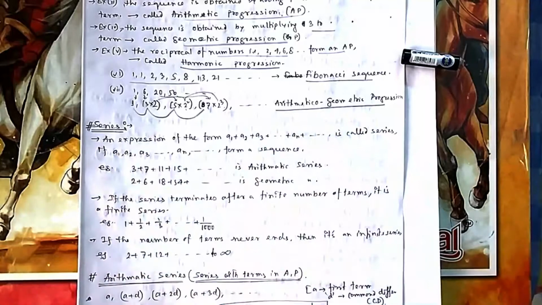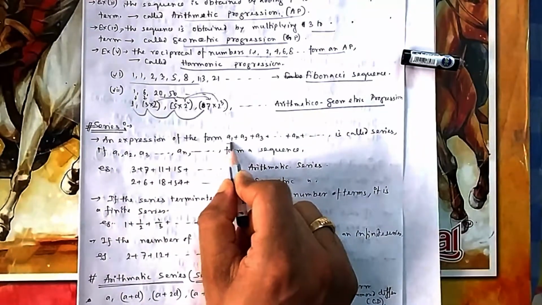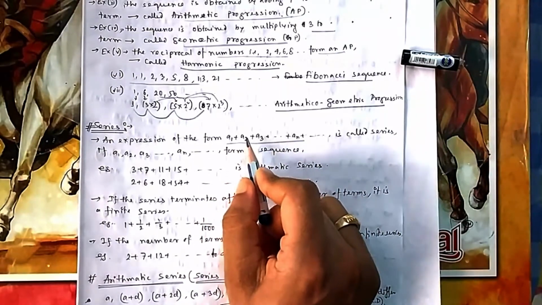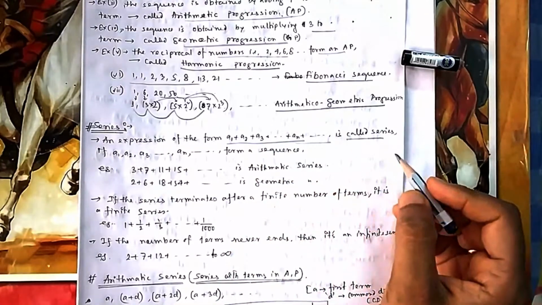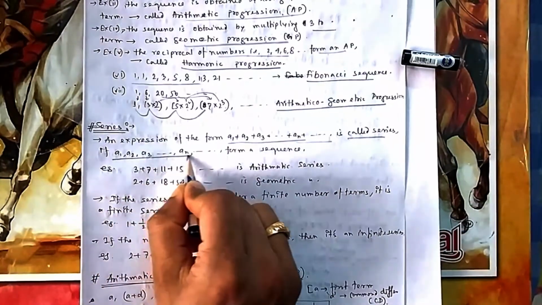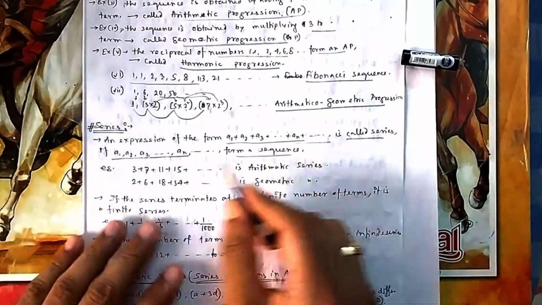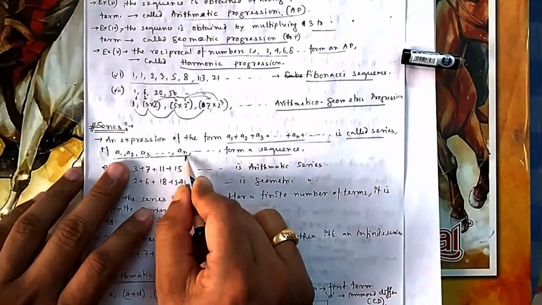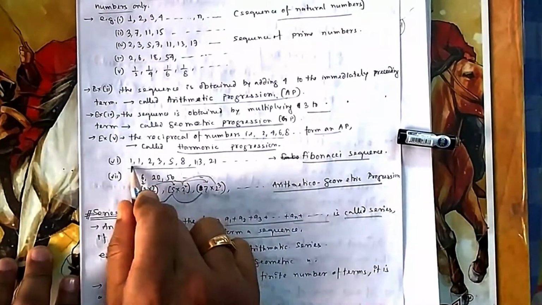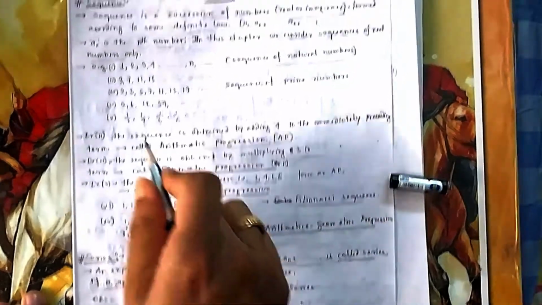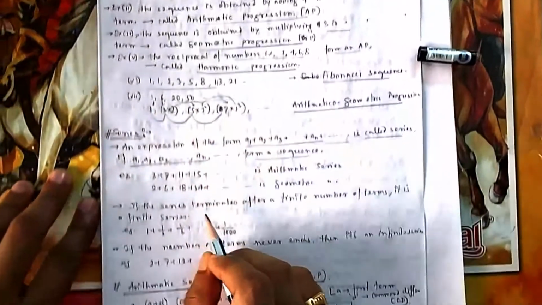Next topic is what is a series. An expression of the form a1 plus a2 plus and so on, where the sequence had commas, but a series is when you add all these terms. If the terms separated by commas form a sequence, then the summation of all of these becomes a series. Because they form a sequence, if you add all these, it becomes a series.